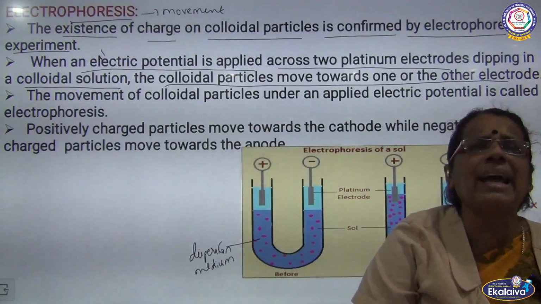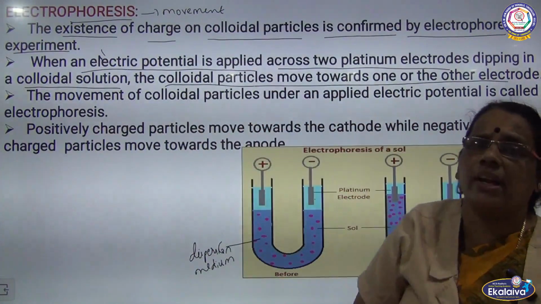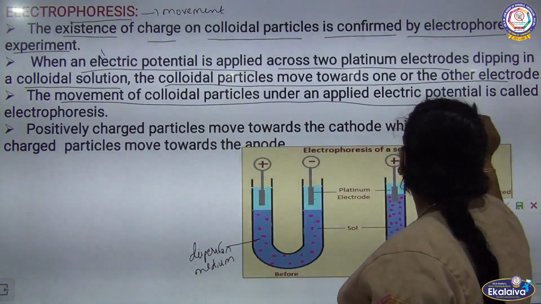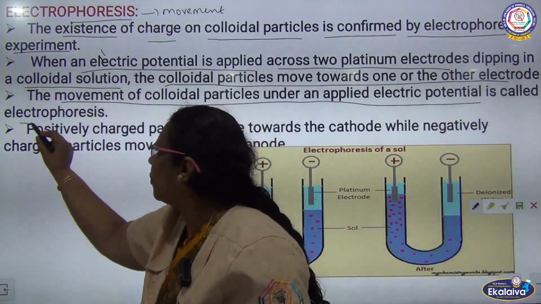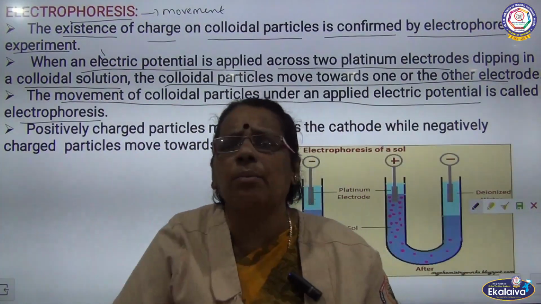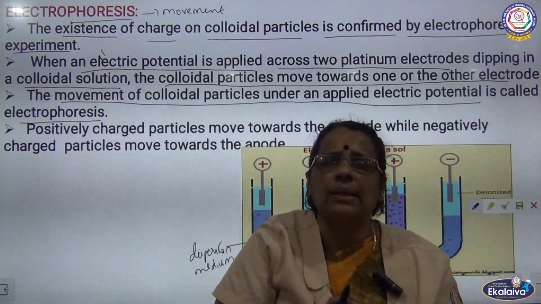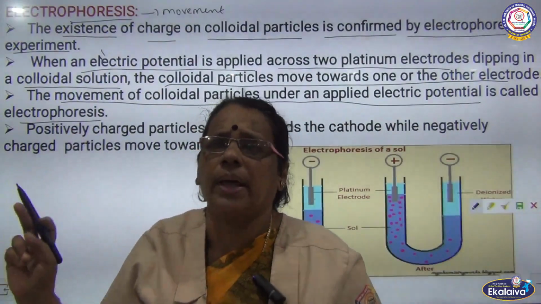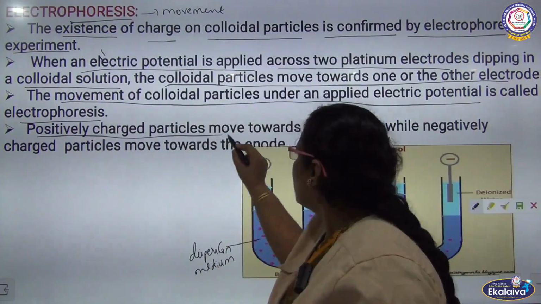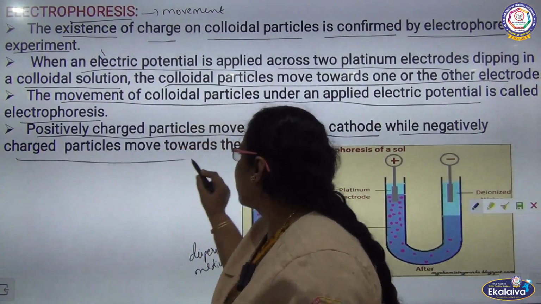On passing current, what is happening? The colloidal particles are moving towards the oppositely charged electrode. The movement of the colloidal particles under an applied electric potential is called electrophoresis. Positively charged particles move towards the cathode, while negatively charged particles move towards the anode.